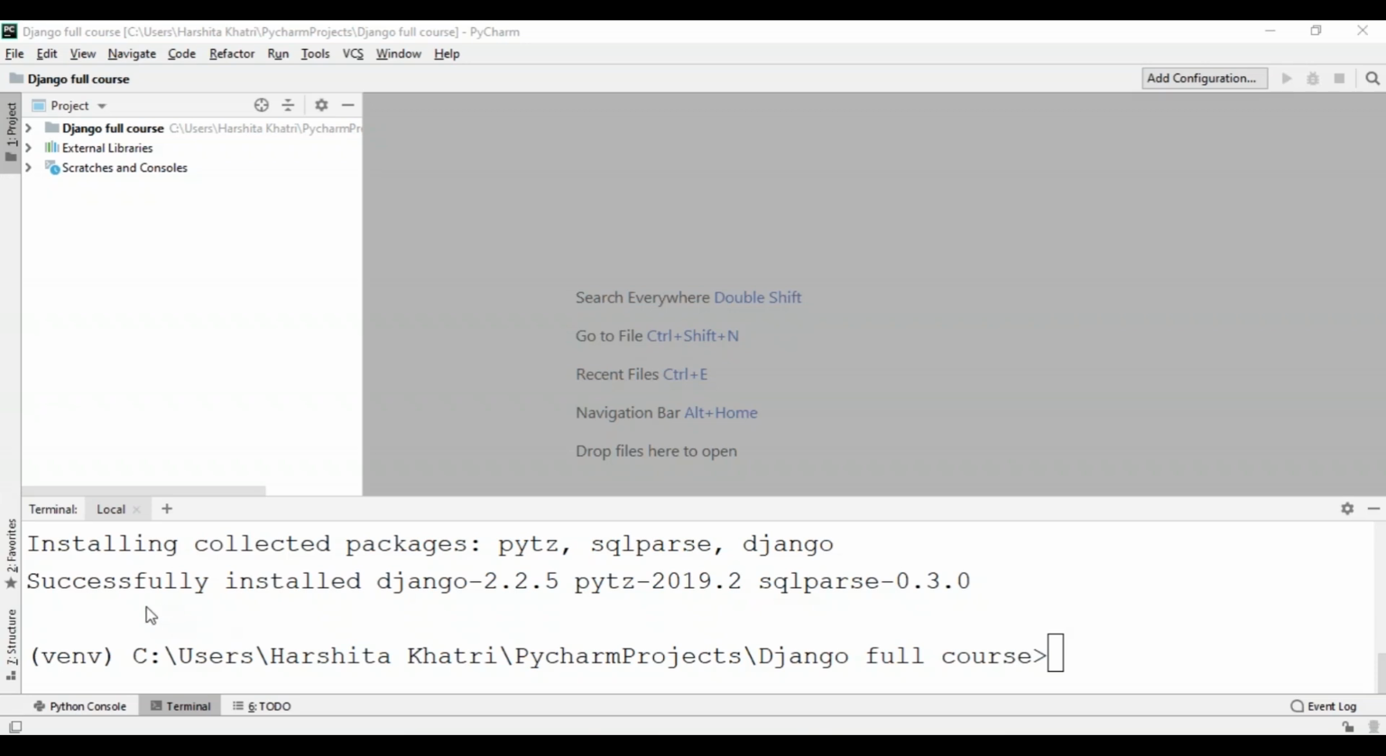So now coming back to Django, once the installation is completed, you will see a message saying successfully installed Django and the version of Django.